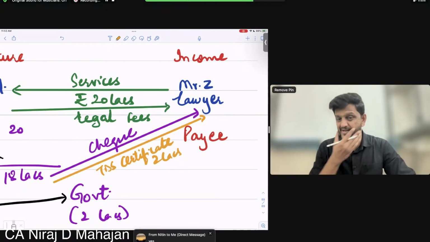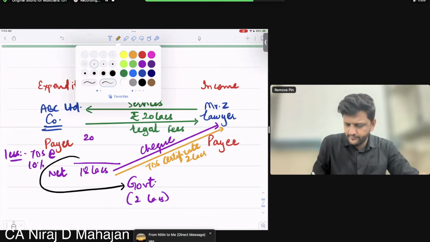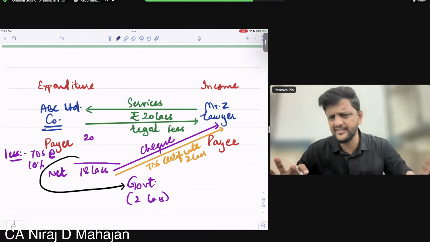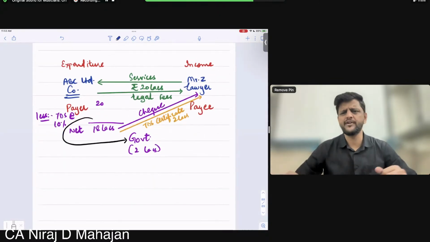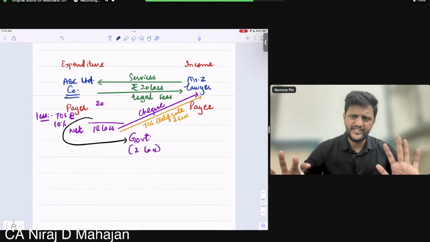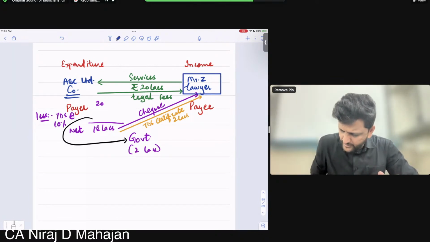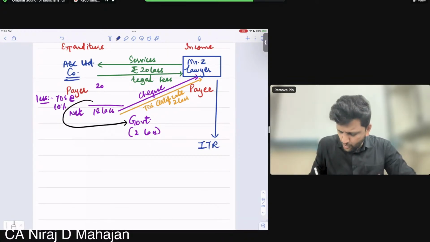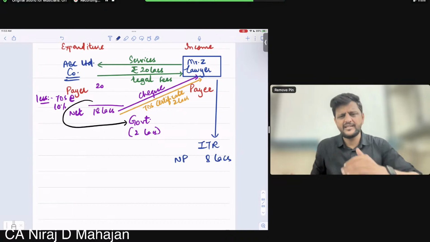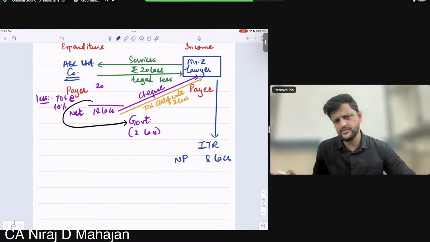Now just try to understand. Let us say, in this single transaction, I'm just making it a little bit easier for you, this is the only salary, his only income for the year, 20 lakhs gross. Let us say his net profit ratio is 40%. Is it okay, everybody? I'm talking of Mr. Z's income tax return. After the year is over, he is filing his income tax return. His net profit comes to 8 lakhs. Chalega? Salaries, rent, electricity, documentation, etc. 8 lakh rupees, his net profit.